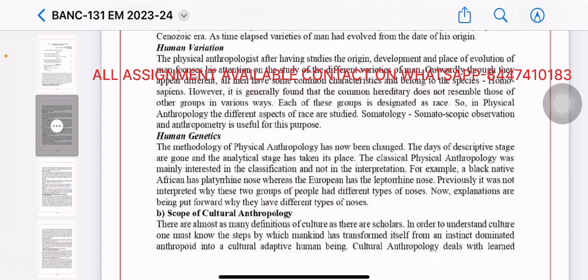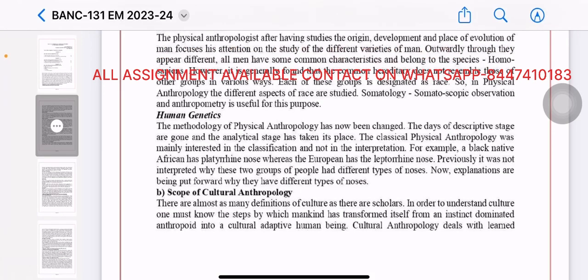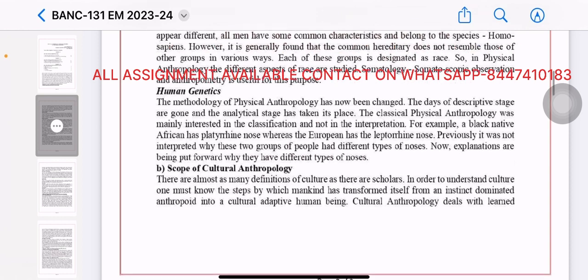Human genetics. The methodology of physical anthropology has now been changed. The days of the descriptive stage are gone and the analytical stage has taken its place. The classical physical anthropology was mainly interested in classification and not in interpretations. For example, a black native African has a platyrrhine nose, whereas the European has a leptorrhine nose. Previously, it was not interpreted why these two groups of people had different types of nose. Now, explanations are being put forward why they have different types of nose.